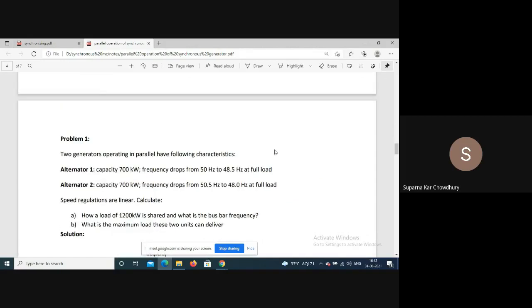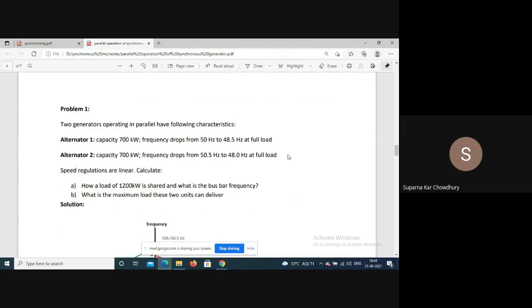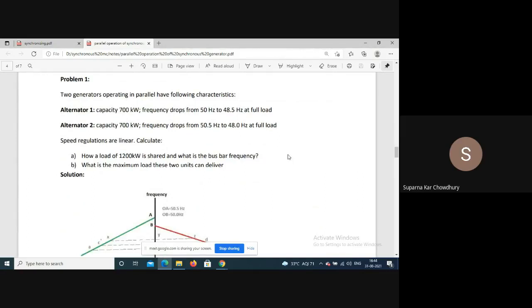Now let us see two simple problems on how we can calculate the sharing. For this problem, two generators are operating in parallel having the following characteristics. For alternator 1, capacity is 700 kilowatt, and frequency drops from 50 hertz to 48.5 hertz at full load.